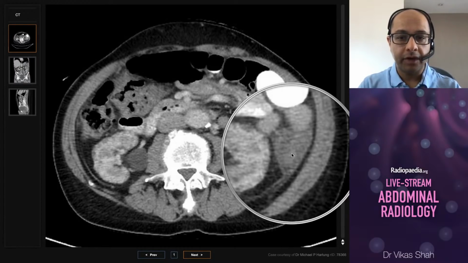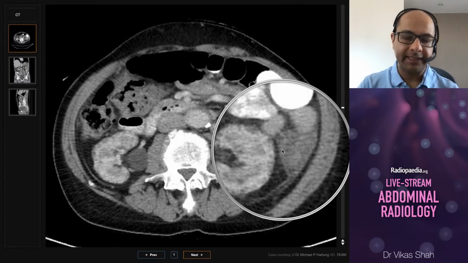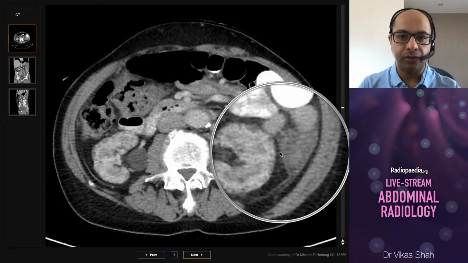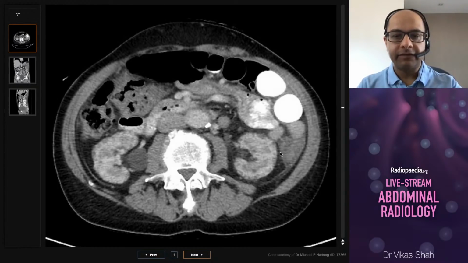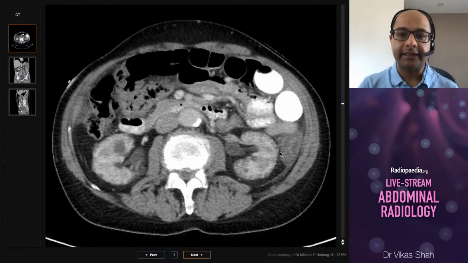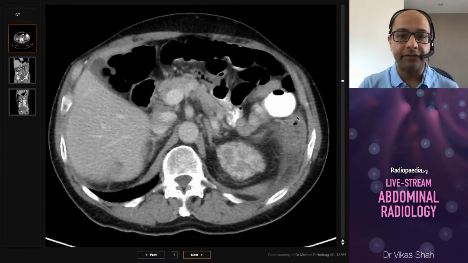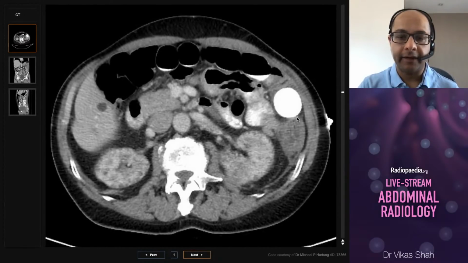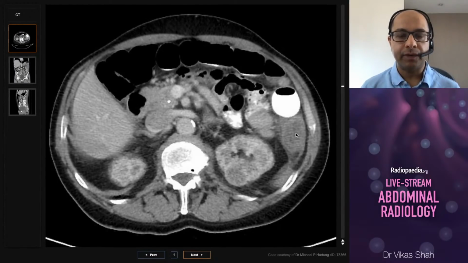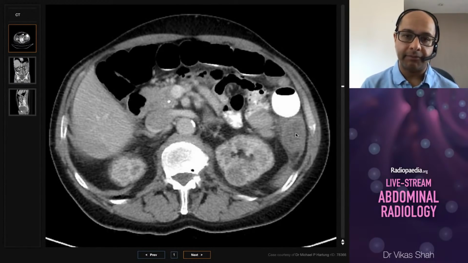So you see mucosal hyperdensity, the wall is then low density, and then there might be subtle hyperdensity of the outer lining, and that's a target-like pattern. And this is very typical of ischemic colitis. So the distribution is from the distal end of the transverse colon down to the sigmoid, and this is the border zone, a watershed territory between the superior mesenteric artery supply territory and the inferior mesenteric artery supply.